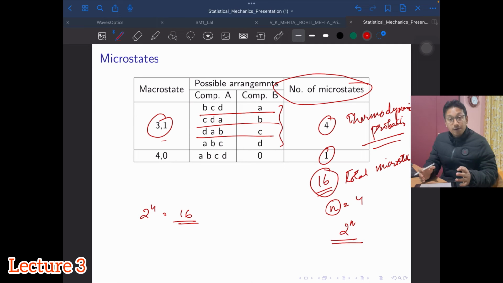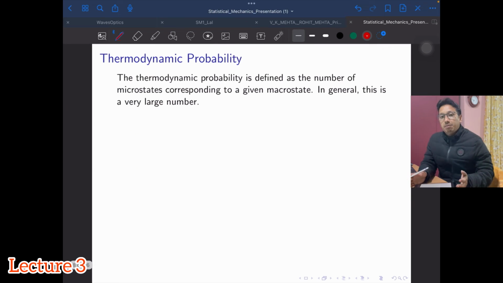This probability is simply a number, and in general it is a huge number, because when you talk about a real system, let's say gas, 1 mole of substance itself contains so many particles, like Avogadro number, in the order of 10 to the power 23. Now imagine that many has to be distributed in two equal size two-level systems, so two energy states.